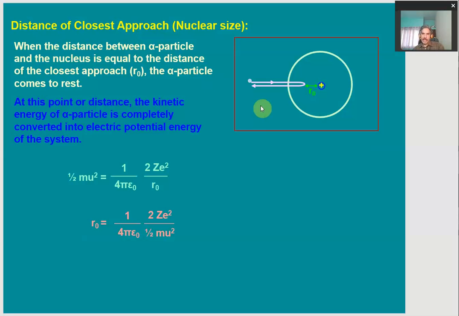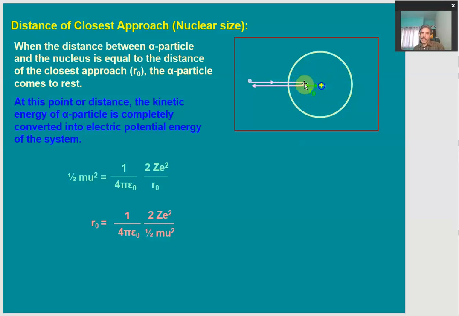The alpha particles which move straight towards the nucleus for a head-on collision are repelled by the positively charged nucleus of the gold. Due to this repulsion force, the motion of the alpha particle is opposed, so it keeps on slowing down, right? And a time comes, at a certain distance, when the motion of the alpha particle just stops.